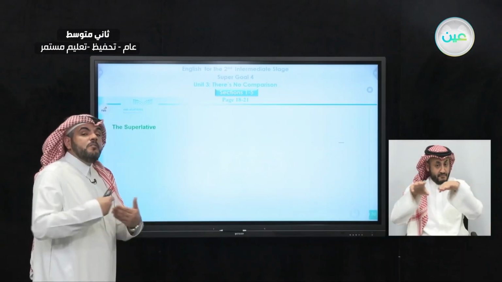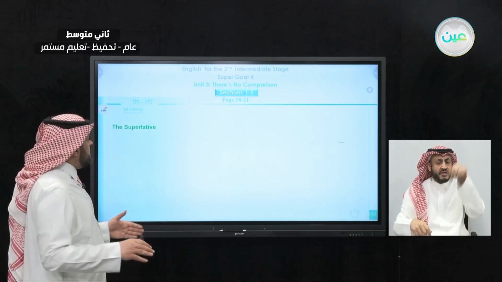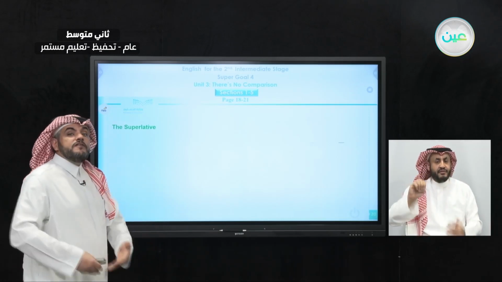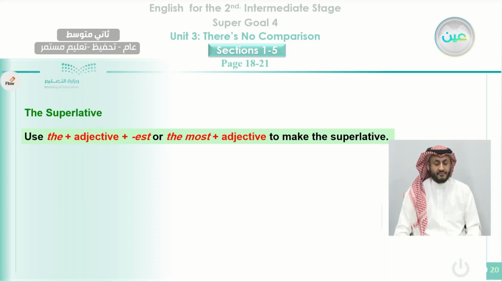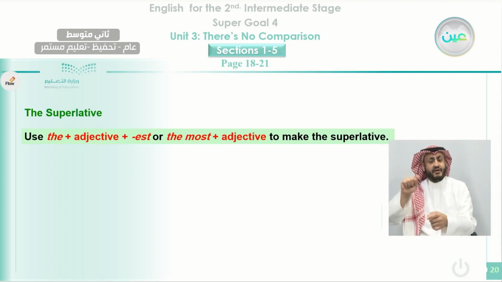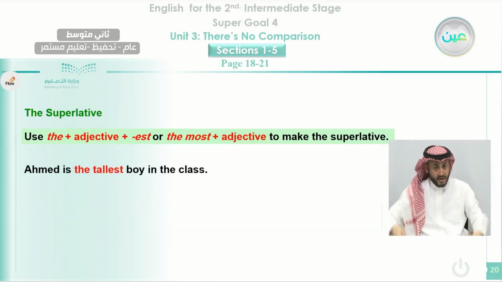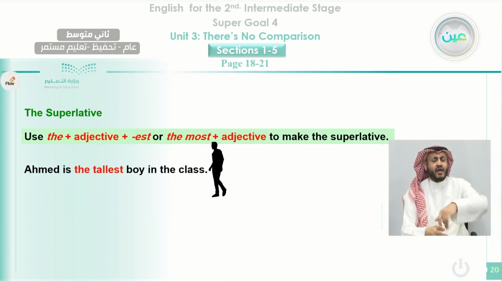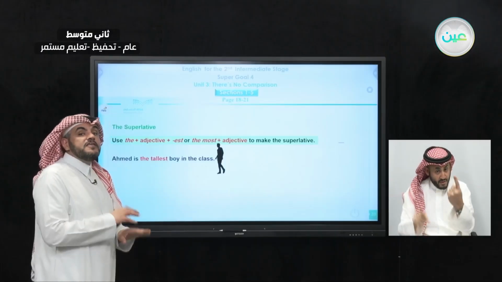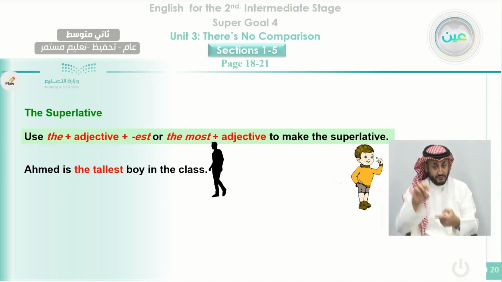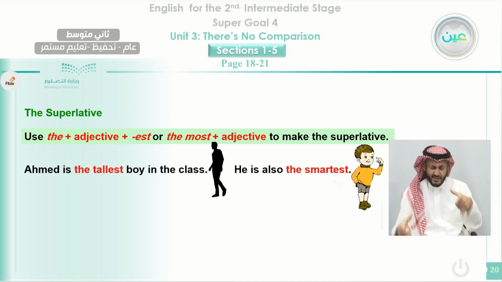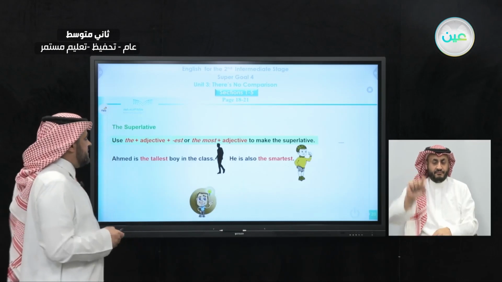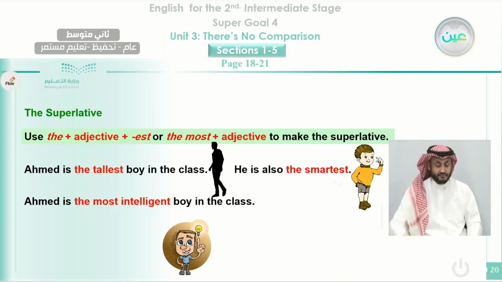We don't use than here, but we should use the, because we're considering the superlative adjective, the one that is the most distinguished in carrying this adjective. Here we use the plus the adjective, with est, or the most plus the adjective to make the superlative. Ahmed is the tallest boy in the class. He's not only tall, but among his colleagues in the class, he is the tallest. Also he is the smartest. Notice here the adjective smart is considered a short adjective, so we add est. Ahmed is the most intelligent boy in the class.